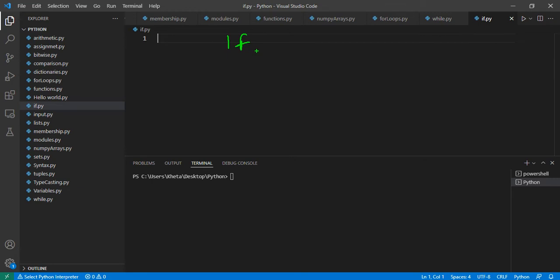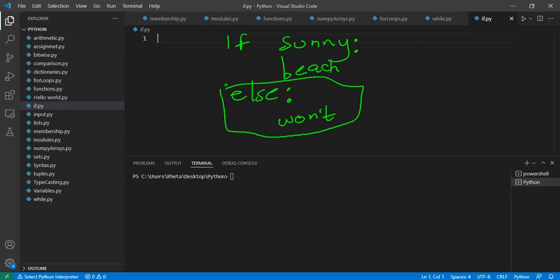So let's make this make some more sense in this way. Let's write it down in pseudocode. With pseudocode, we're just basically writing in English, and it will be converted to code at a later stage. So if it is sunny, let's write it in basic terms. If it's sunny, then we'll go to the beach. If it's not sunny, so we have an else statement, then we won't. Let's just write won't. And these are the if and else pairs. This is not necessary, just that we want to cover if, else if, and else, right? So if it's sunny, we'll go to the beach. If it's not, we won't go.